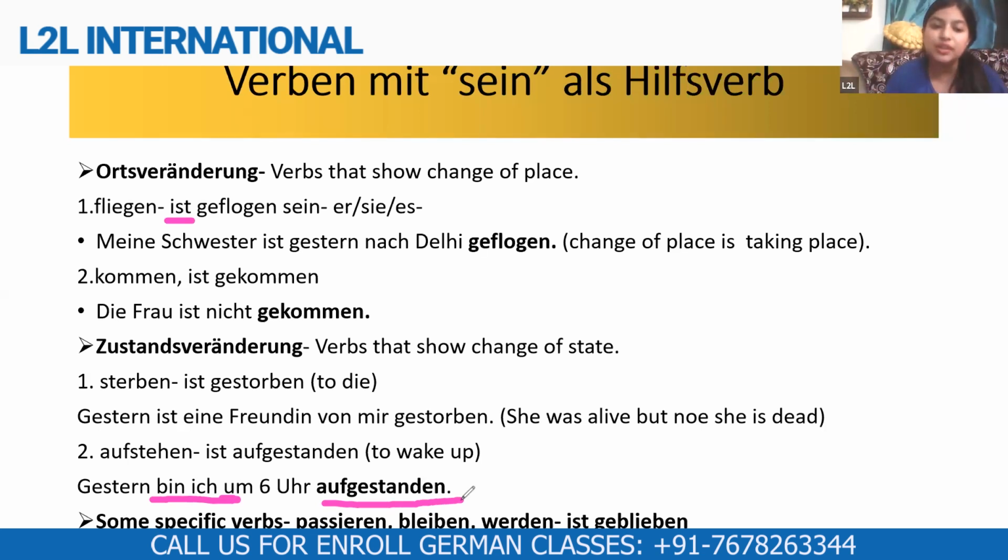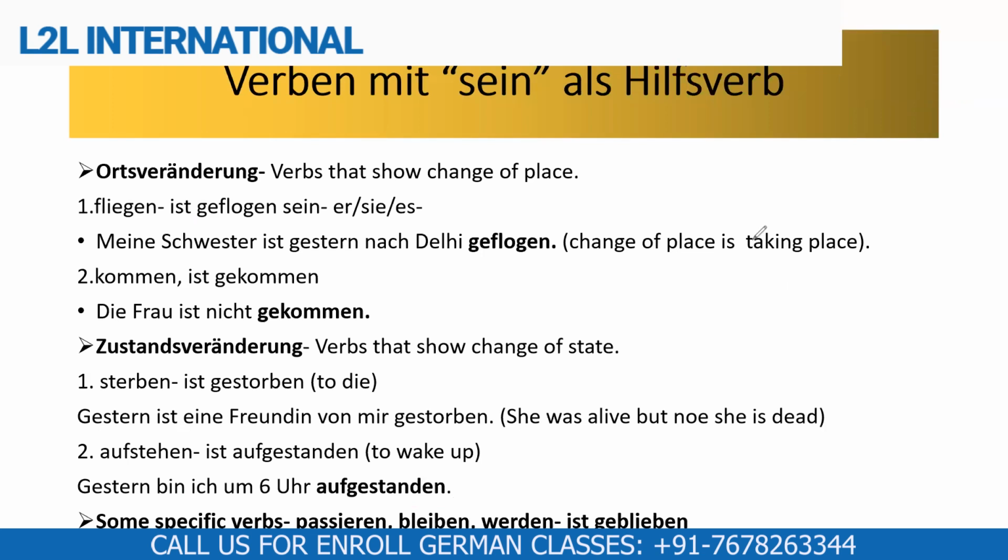Am I clear with the two examples? When do we need to use sein? One is the change of place, when the location changes, and the other one is change of state. Am I clear with these two? And then we have got some specific verbs, whatever their meaning might be, but they always use sein as their helping verb.